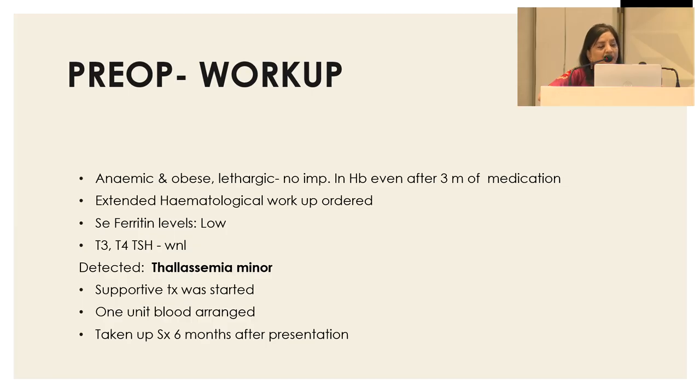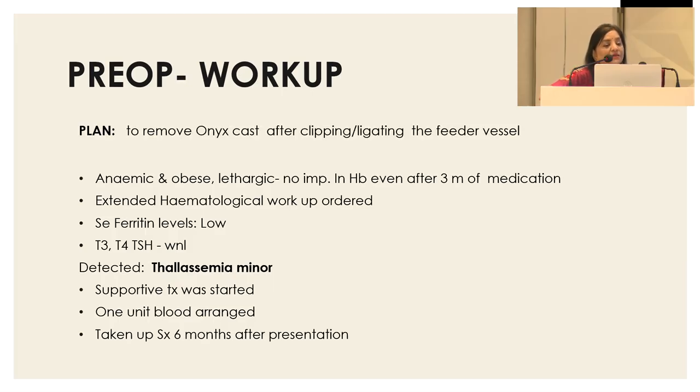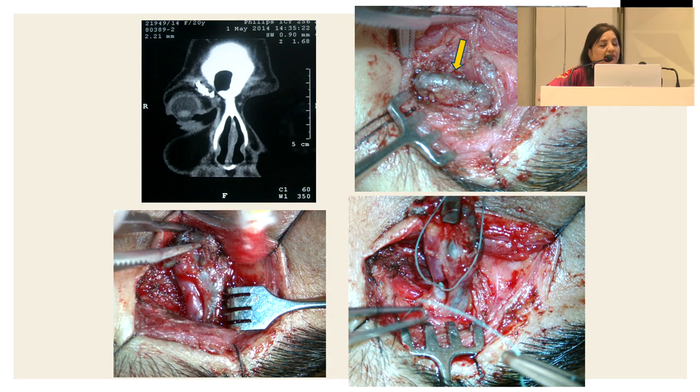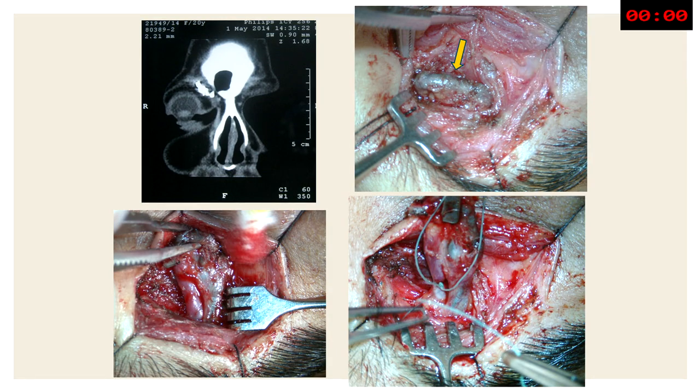So we did a complete workup. We took our time as we were not sure how to go about it. This was our first case to operate an AVM. She turned out to be thalassemia minor. It was a good thing that we detected that, and we were adequately prepared for it, and we arranged for blood and had a neurosurgery consultation backup. So this patient was taken up for surgery. What we can see over here is the blue.